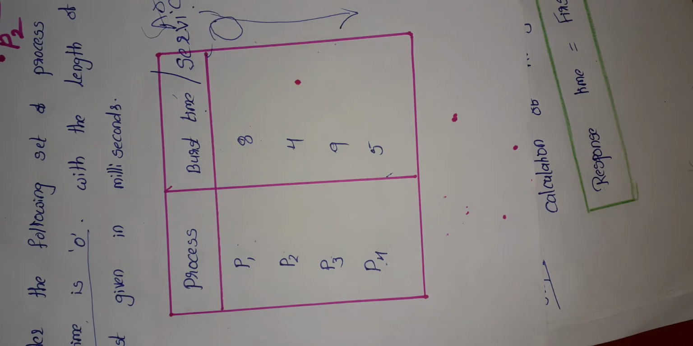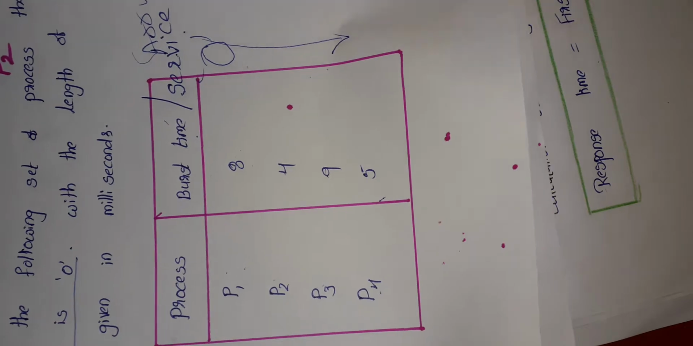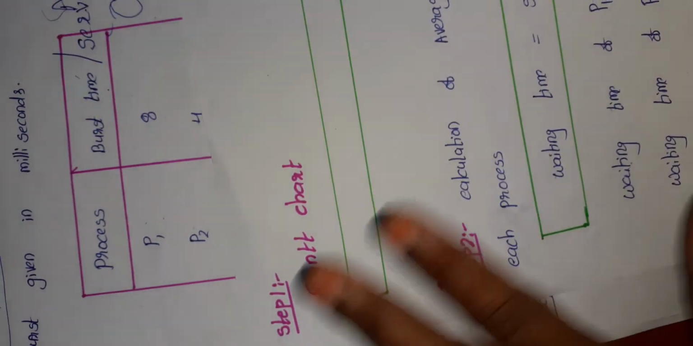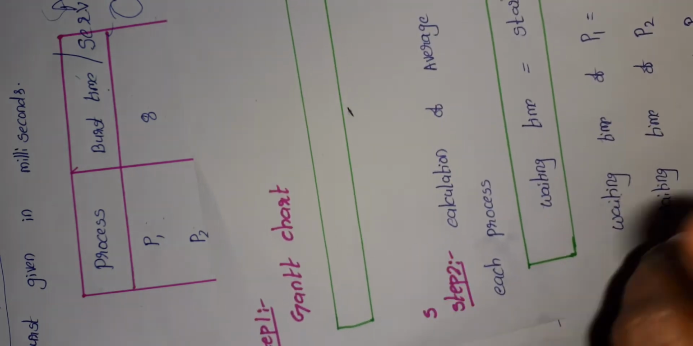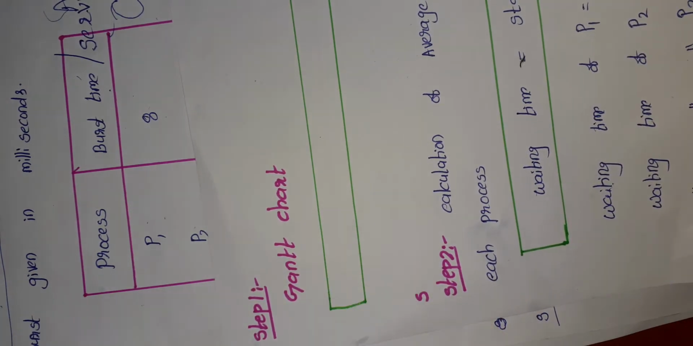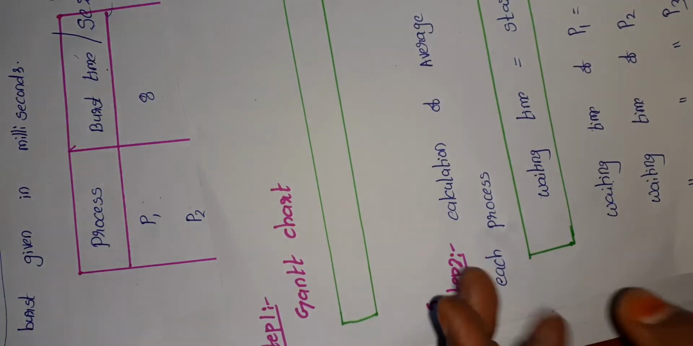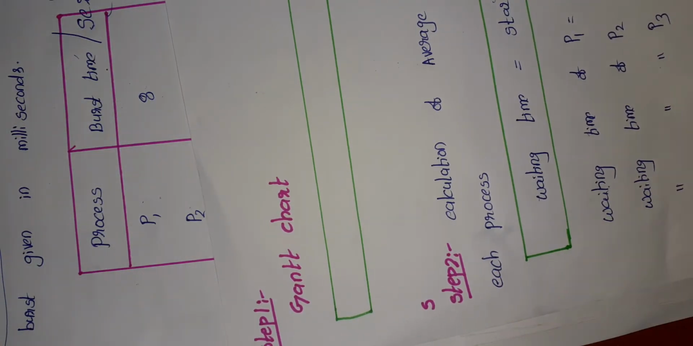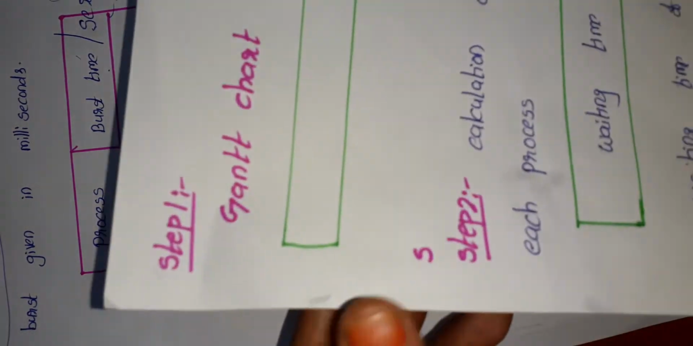Now let us go for the solution for this FCFS algorithm. For the solution, we have to follow different steps. In the first step, we have to draw the Gantt chart. The Gantt chart is nothing but the process flow. It shows how the processes will be executed, given in the form of a queue. This queue format is called a Gantt chart.